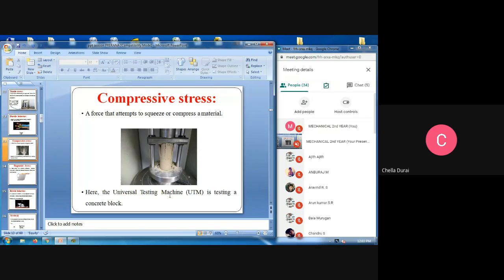That is called the compressive stress. The difference between tensile and compressive is that tensile means we are elongating, we are pulling. Compressive means we are compressing, that is, pushing the force or product. That is the difference between tensile stress and compressive stress.